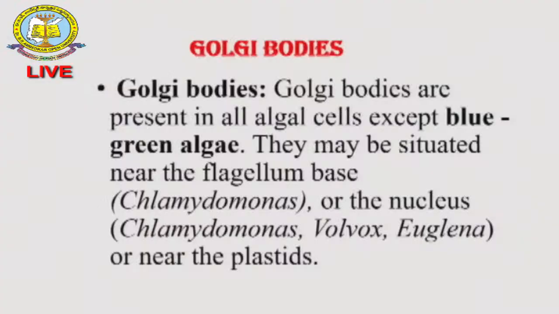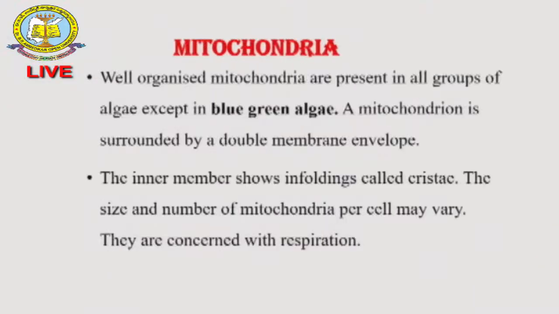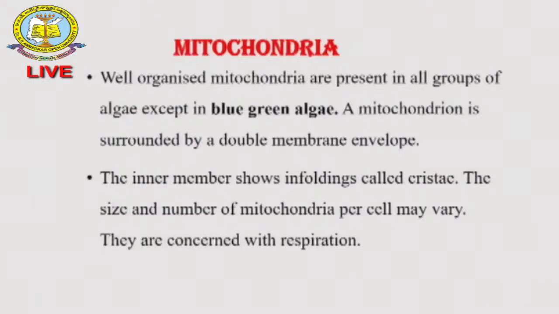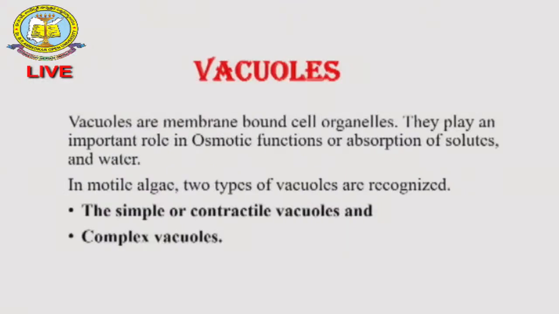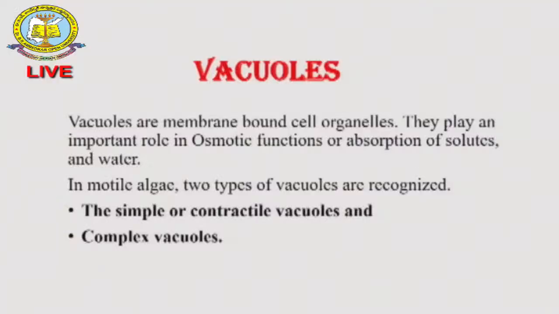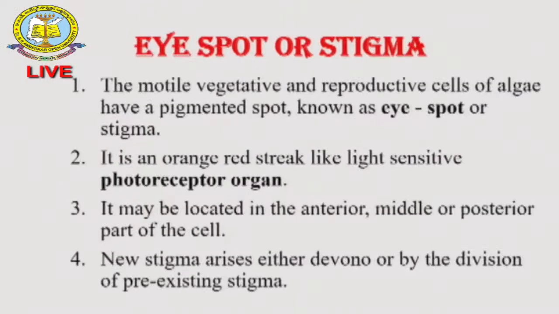Golgi bodies and mitochondria are important components. In blue-green algae, as I told you, they are prokaryotic in nature. There are vacuoles, simple contractile vacuoles as well as complex vacuoles. The eye spot is a very important component present in algae.